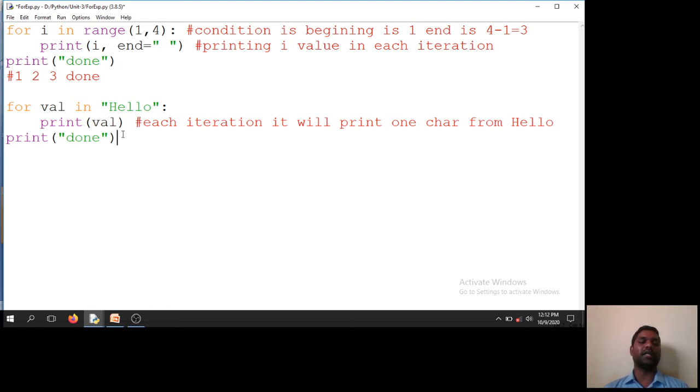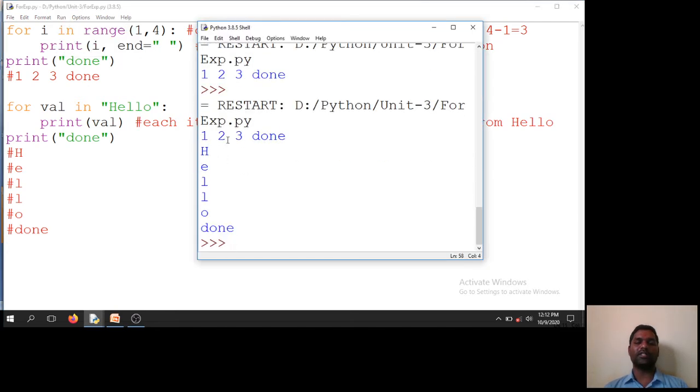So we'll execute. The output of this code will be H, thereafter e, and thereafter l, small l, and then o, and then after I will get done. So this will be the output of this particular loop. We will run this code. I say run module. 1, 2, 3, that is the previous loop, and this is the second loop. Hello, done. So this is what happens with the for loop.